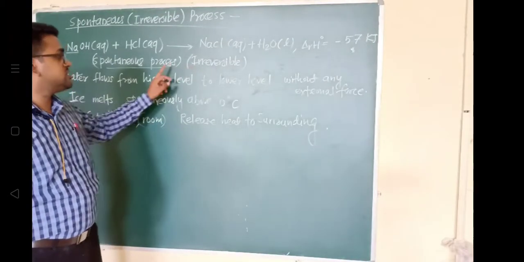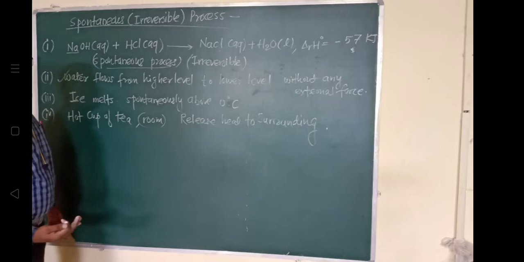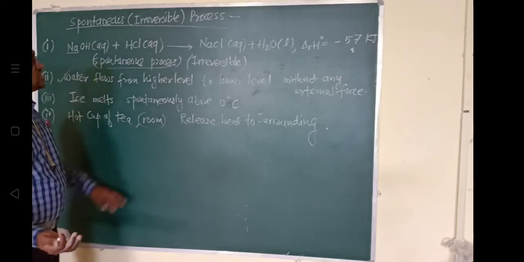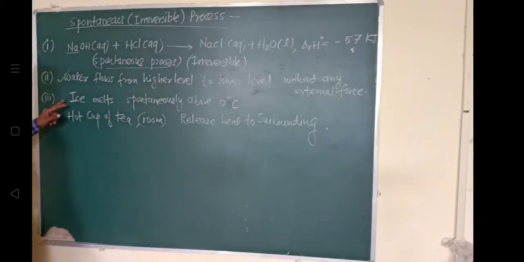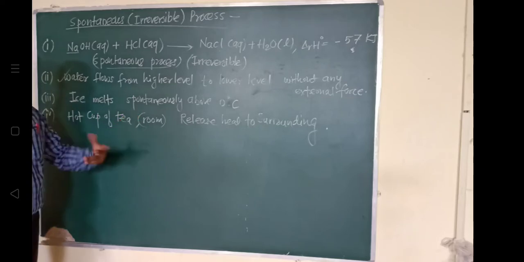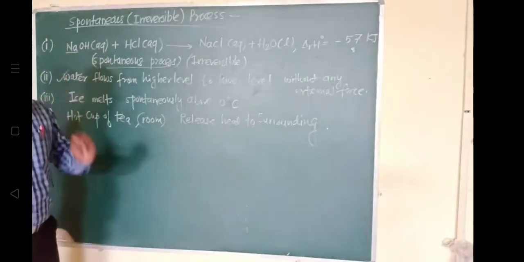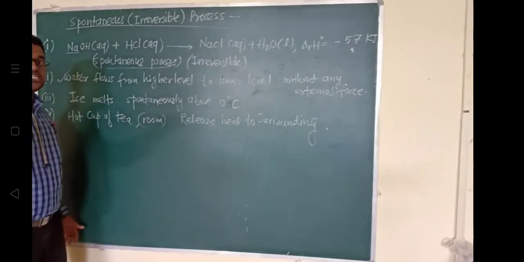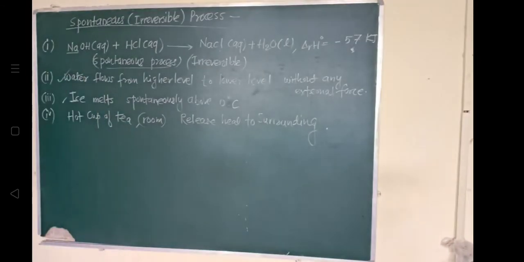Water always flows from a higher level to a lower level without any external force. This also is an irreversible process. And ice also melts spontaneously, irreversibly, above 0 degree Celsius. It does not happen that ice forms again. So these are all irreversible processes in which you will observe that it occurs of its own and does not require any external agency.